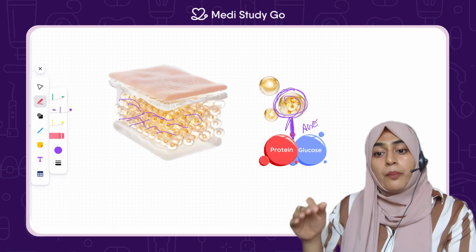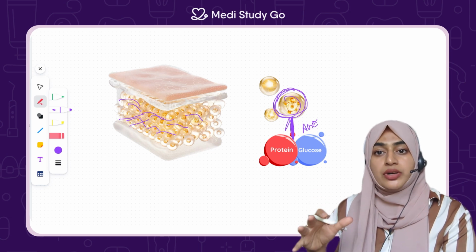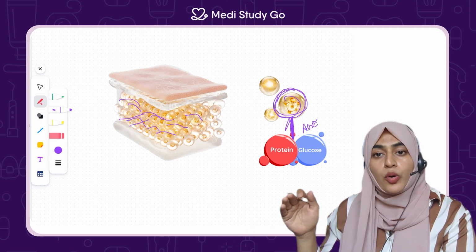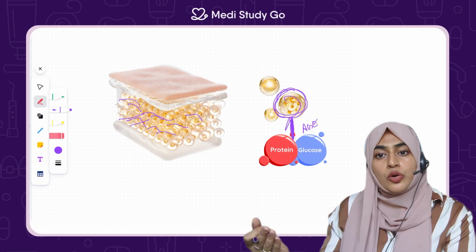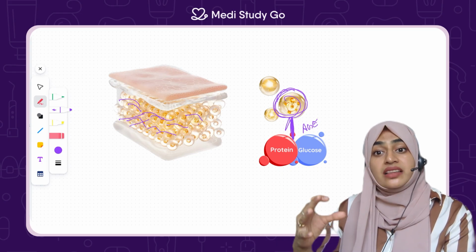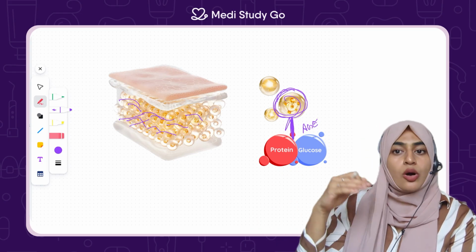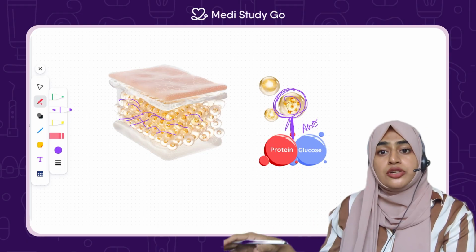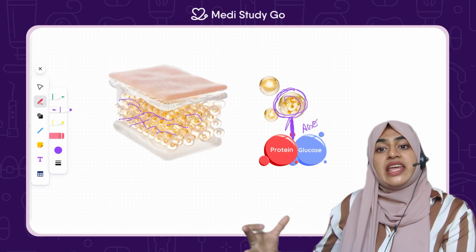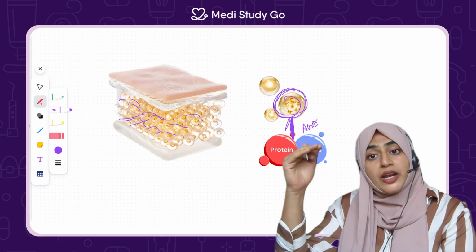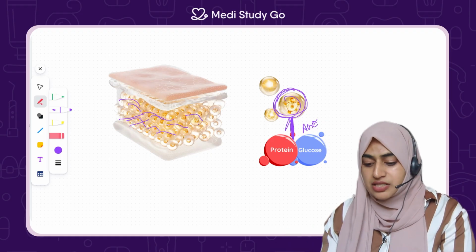Because the collagen protein is not functioning properly, the synthesis of new collagen is reduced, and the degradation of the old collagen is also reduced. So there is retention of the old fibers, which are actually very weak. That's how periodontal breakdown happens faster.